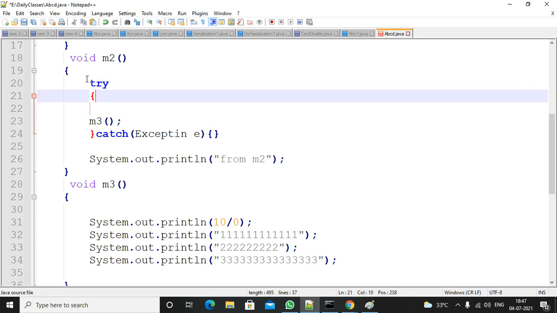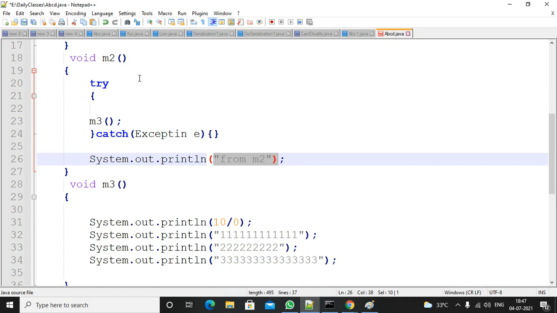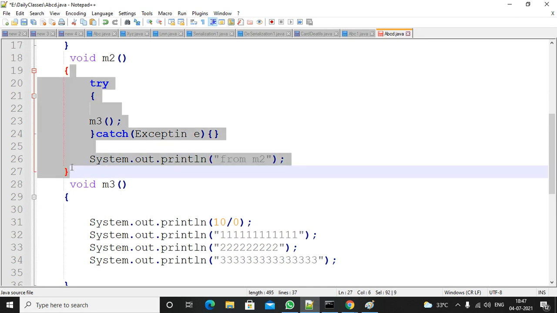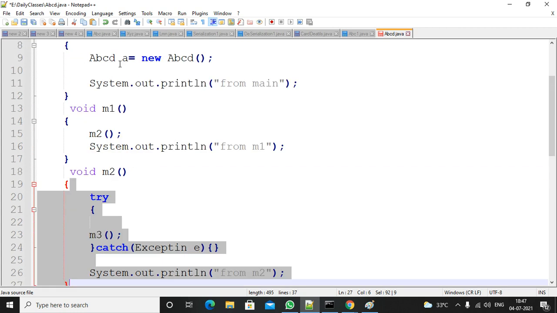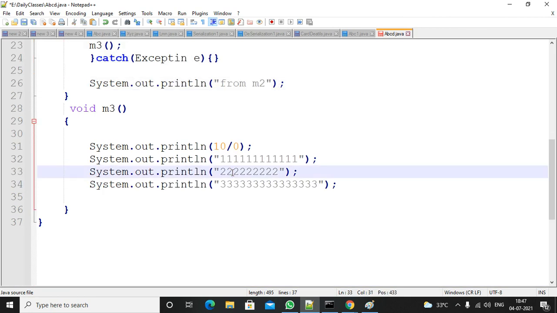But here M2 method exception handling code is there, so it won't terminate M2 method abnormally. It will execute the remaining lines of code of M2 normally. Then it will go back to M1 method and execute, and the main method will execute. This is normal termination. Only M3 will be abnormal termination.